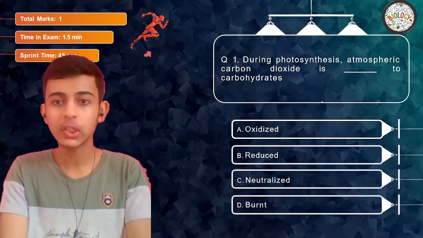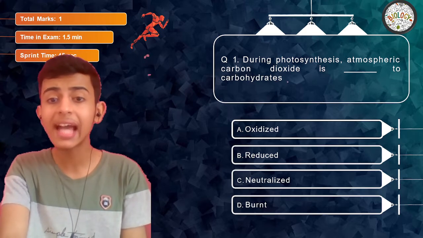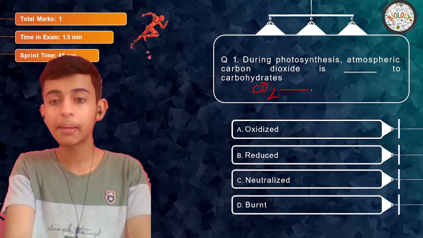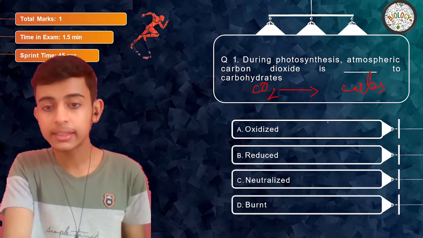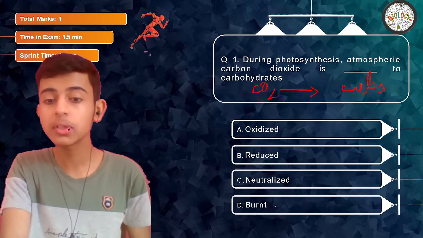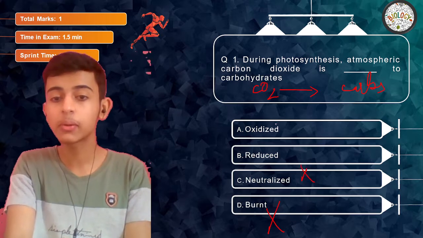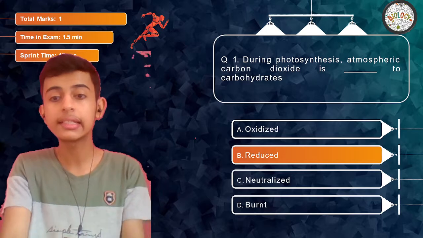Okay, first question on your screen. During photosynthesis, atmospheric carbon dioxide is dash to carbohydrates. So your atmospheric CO2 is something to carbohydrates. What is that? Is it oxidized to, reduced to, neutralized to, or burnt to? So we know burnt and neutralized are not the answer. Confusion can be in oxidized and reduced. But the answer is reduced.